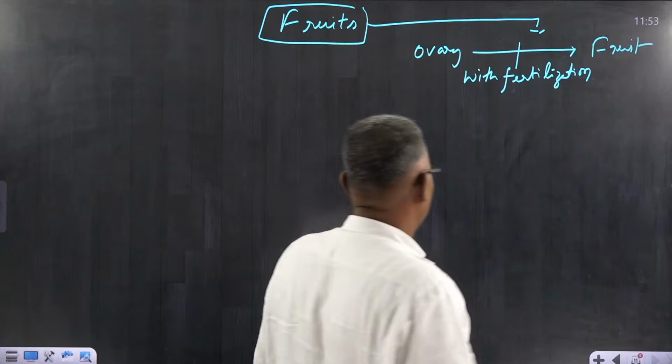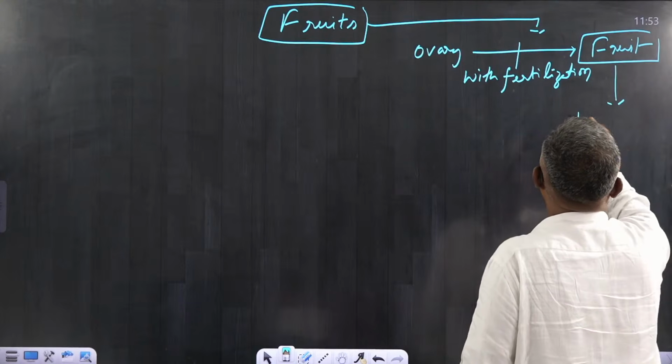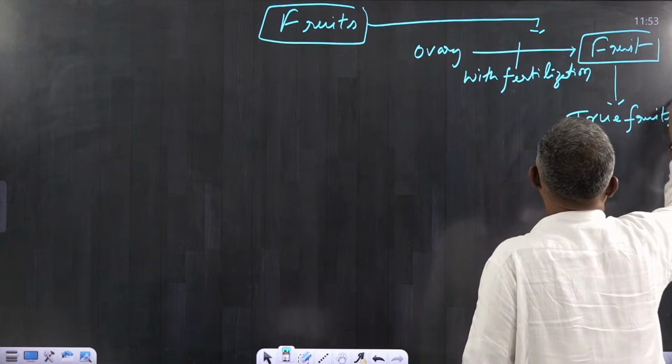Understood? Now, this kind of fruits, you can call them as true fruits.